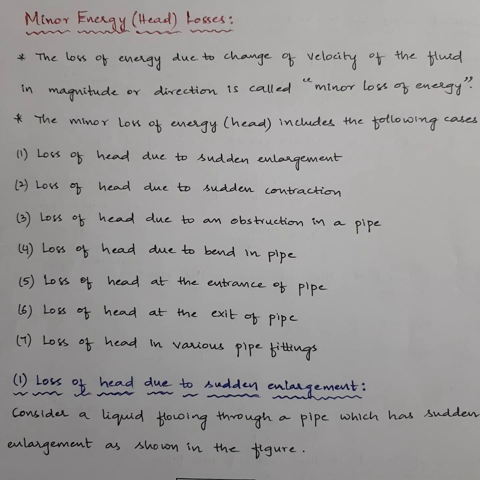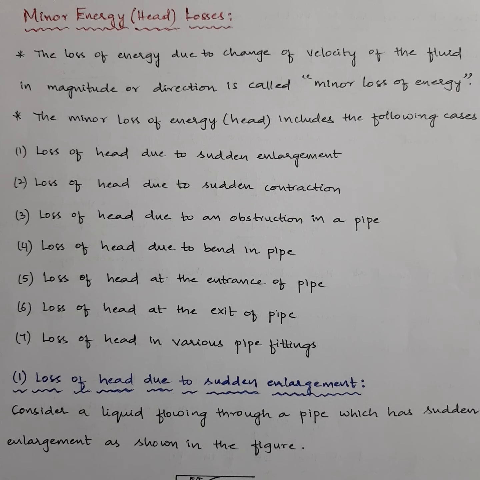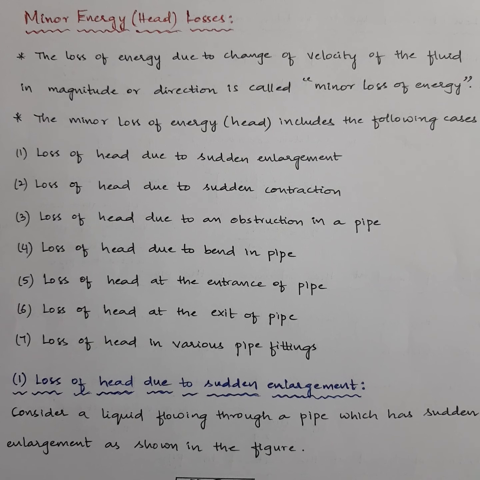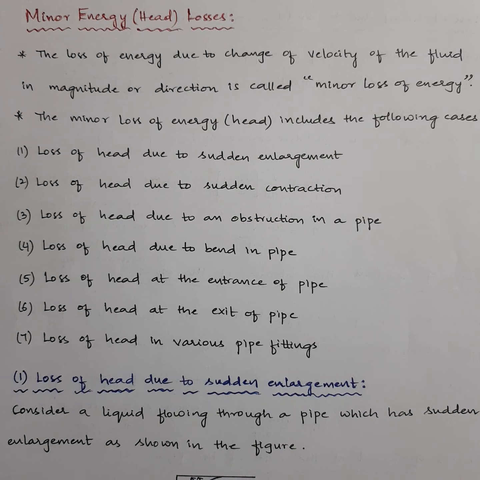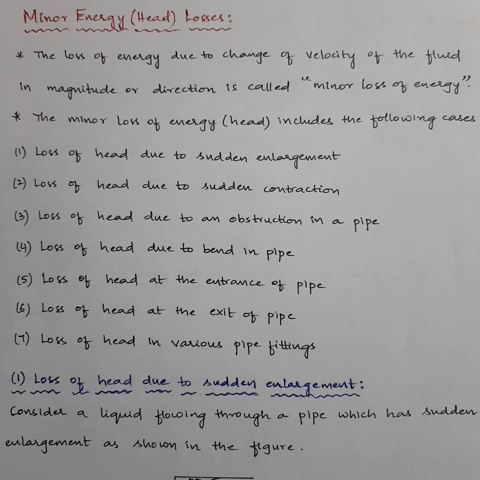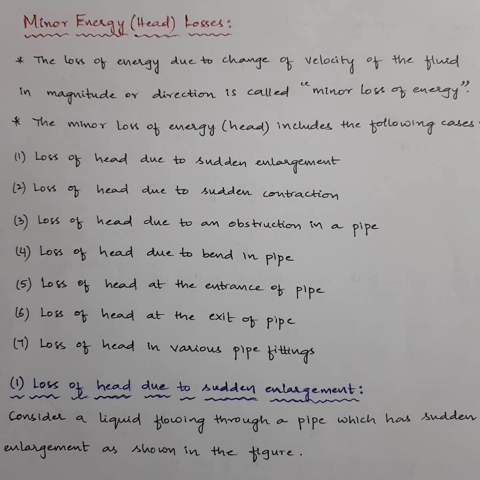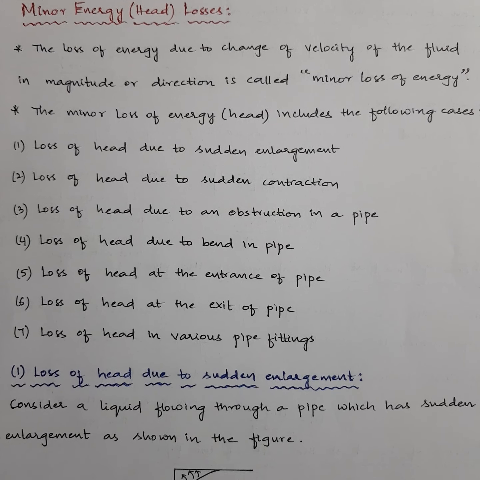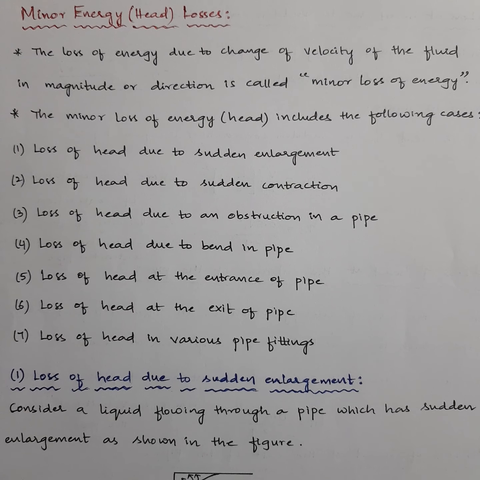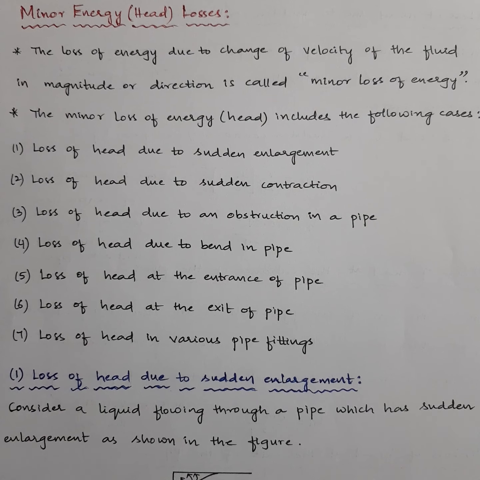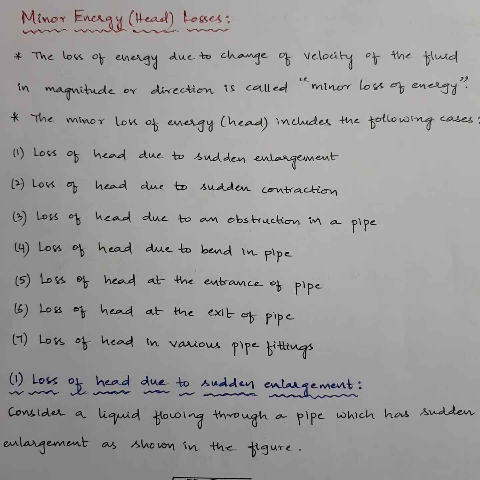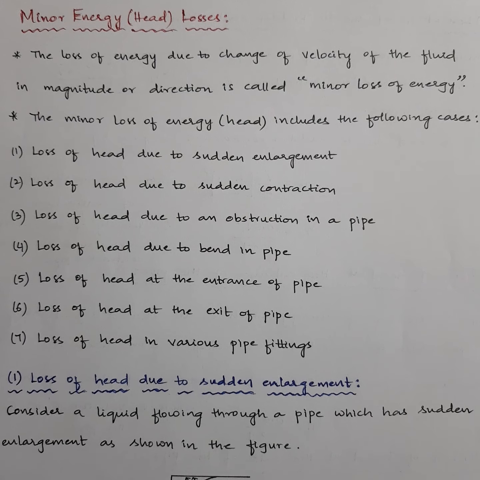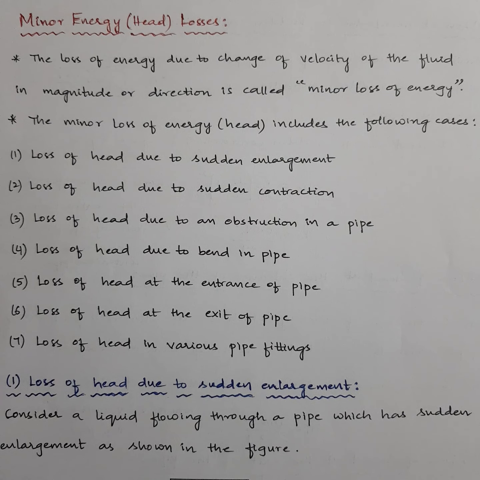Next is loss of head at the entrance of the pipe. If you connect a pipe from a reservoir or a tank, then the water from the reservoir enters into the pipe, or the water from the tank enters into the pipe. So at the entrance itself you may observe some droplets of water stuck to the pipe, right? So that is the case of minor head loss. Next is loss of head at the exit of the pipe. If the exit or the outlet of the pipe is connected to another tank or another reservoir, there also the head loss may occur.